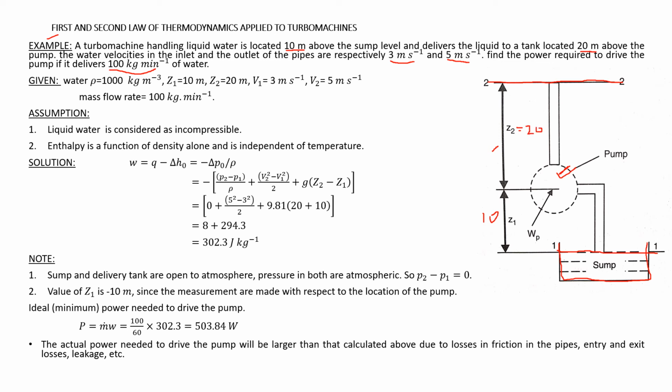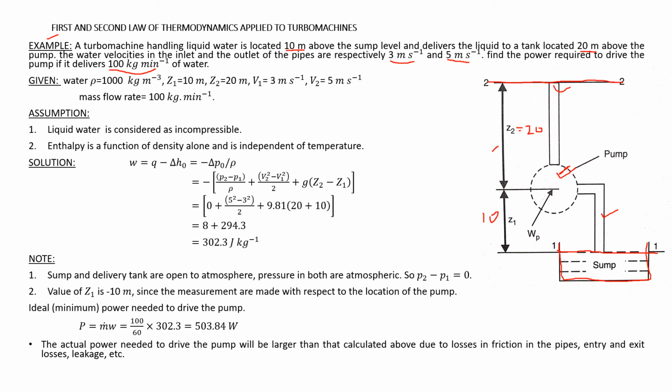Now the velocity of the fluid in this pipe is 3 meters per second, that is V1, and the velocity of the fluid here is 5 meters per second.